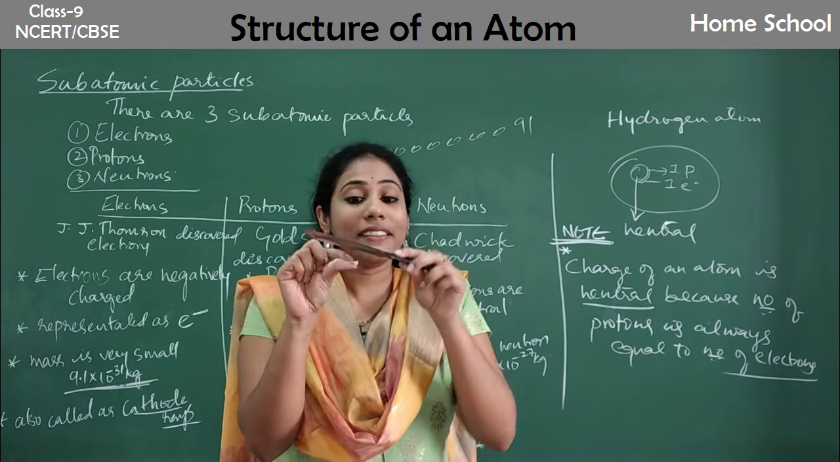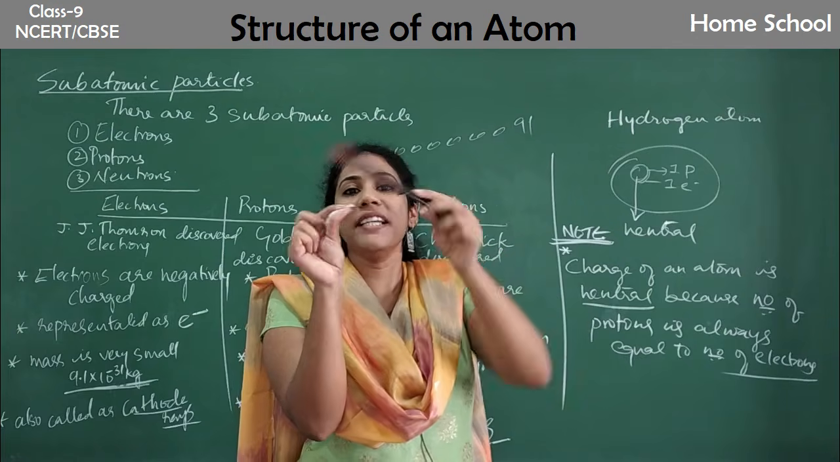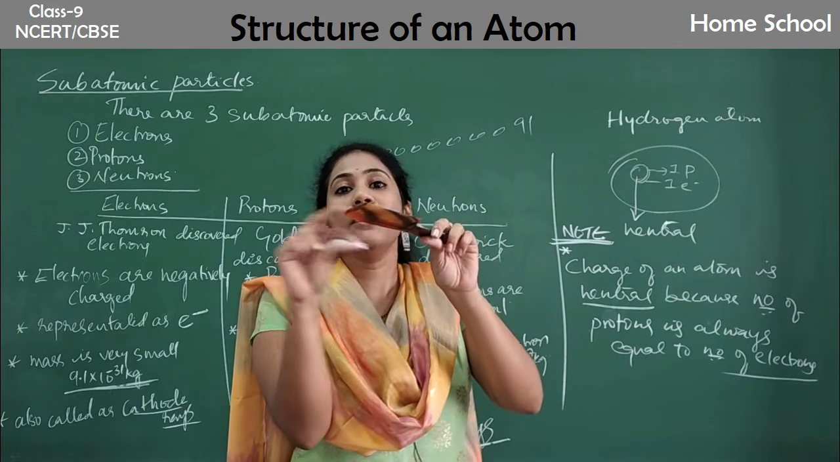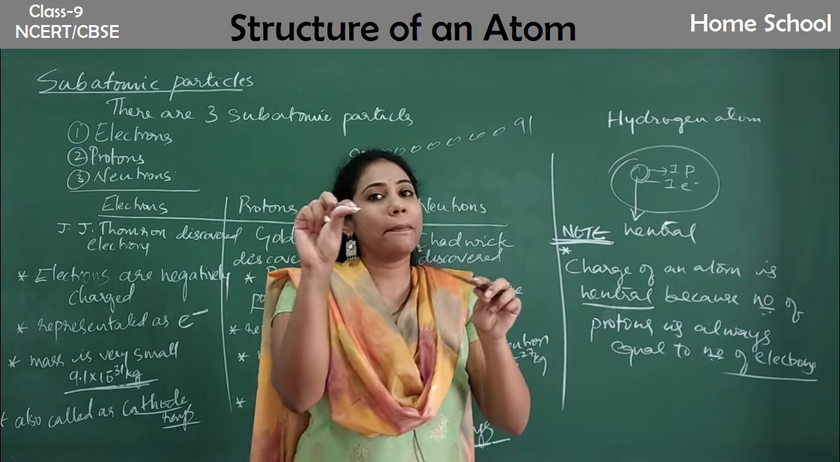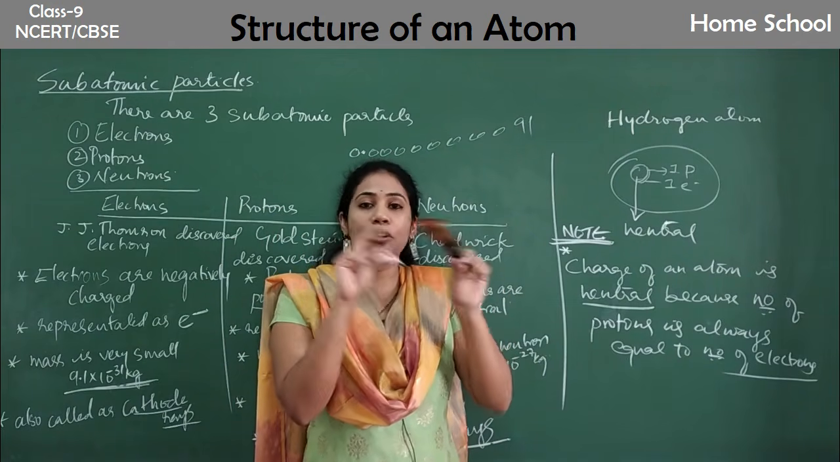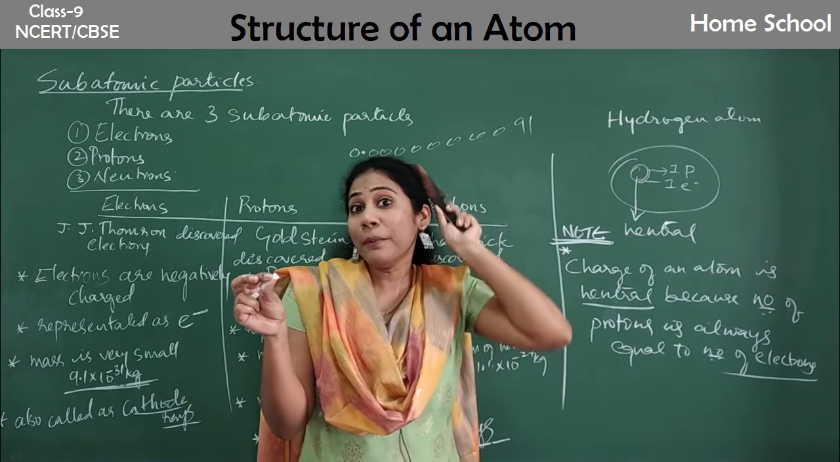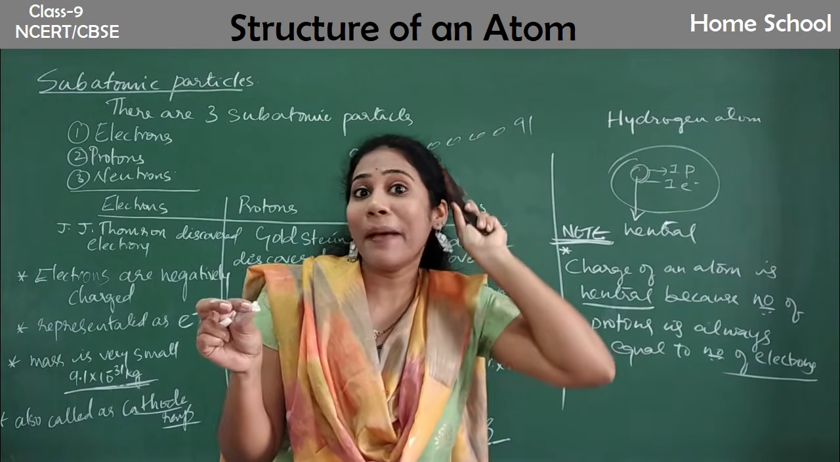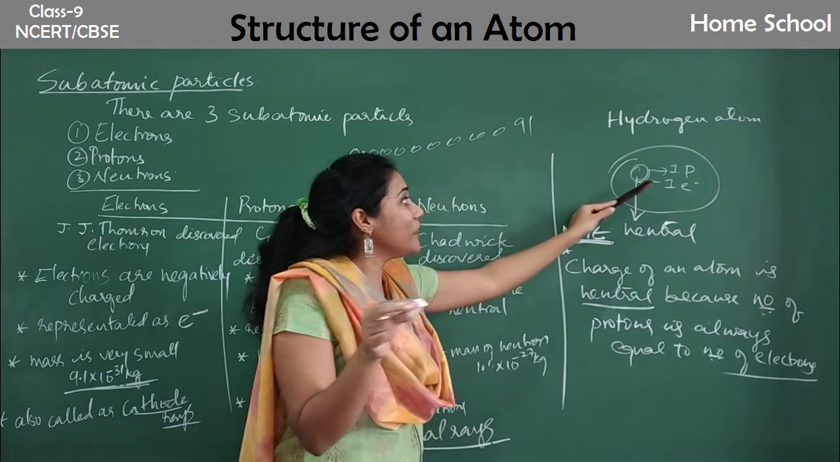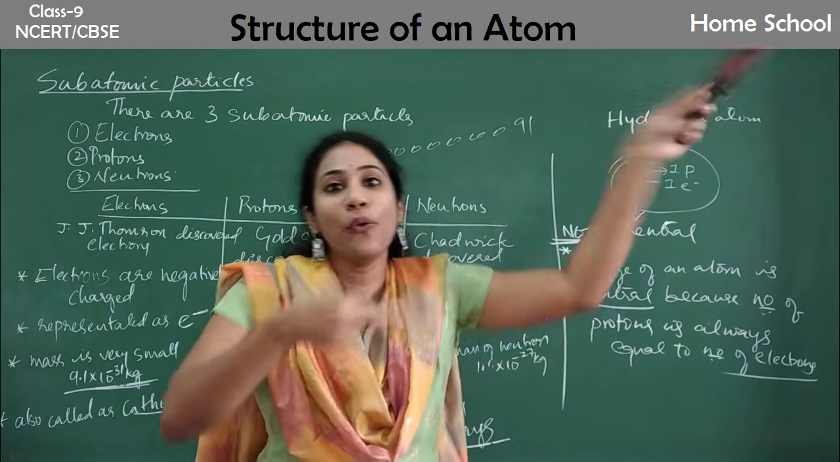When I simply held the paper piece to the comb, there is no attraction, because the atoms present on the comb and on the paper are neutral. They have an equal number of protons and electrons. But when I rub the comb onto my head, what actually happened is that some of the electrons or some of the protons present in the atoms would go away.